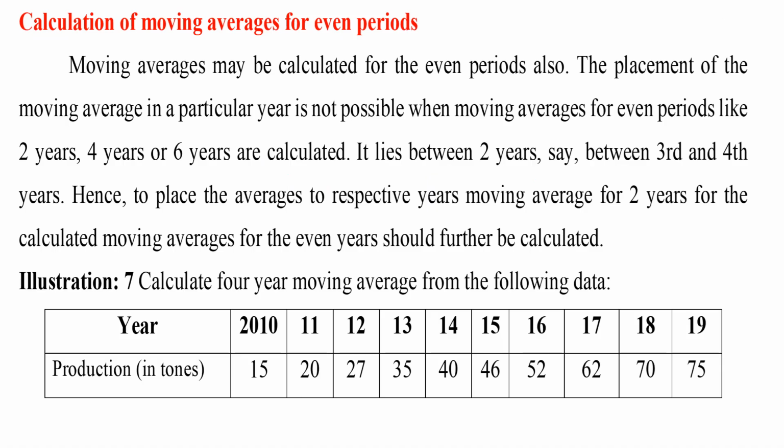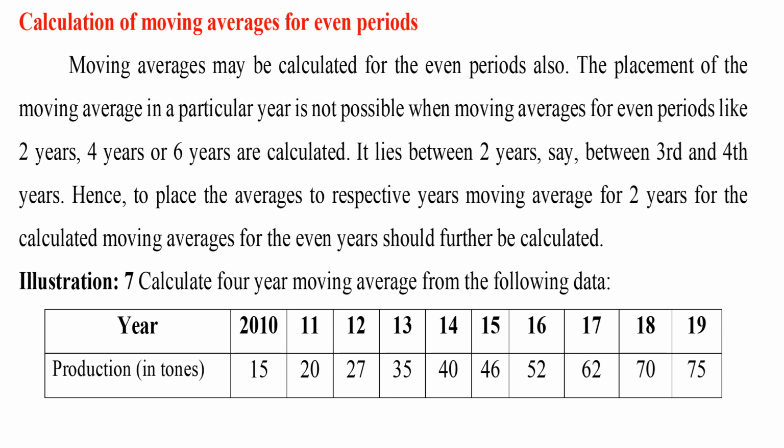Calculation of moving averages for even periods. Moving averages may be calculated for the even periods also. The placement of the moving average in a particular year is not possible when moving averages for even periods like 2 years, 4 years, or 6 years are calculated. It lies between 2 years, say, between third and fourth years. Hence, to place the averages to respective years, moving average for 2 years for the calculated moving averages for the even years should further be calculated.